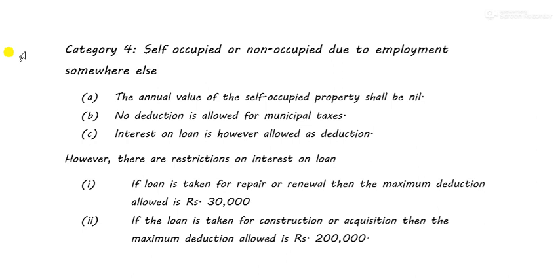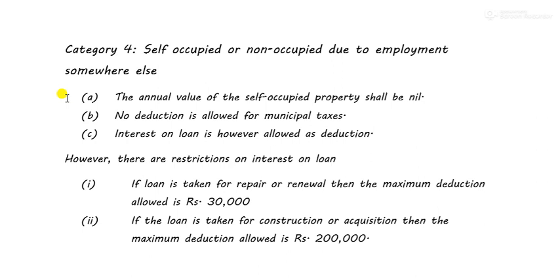So if income from house property is to be calculated, you can be sure that that income will be loss. Now how? I'm going to tell you. First of all, we start our sums with the calculation of gross annual value, right? However, in case of self-occupied property, the gross annual value shall be zero. It shall be nil.